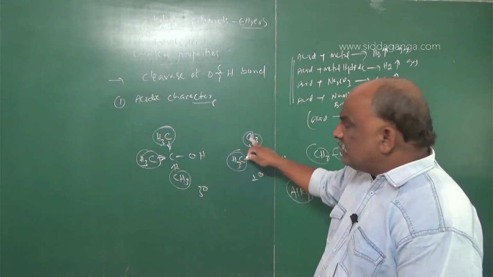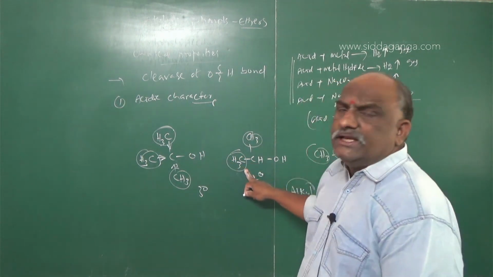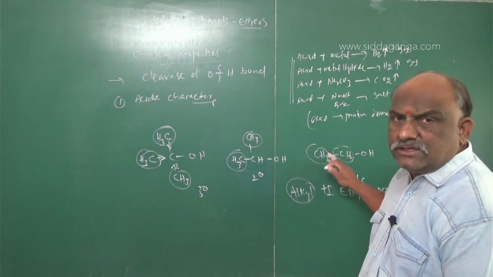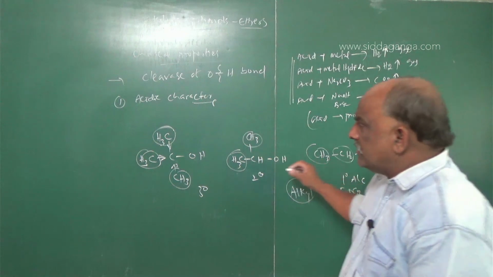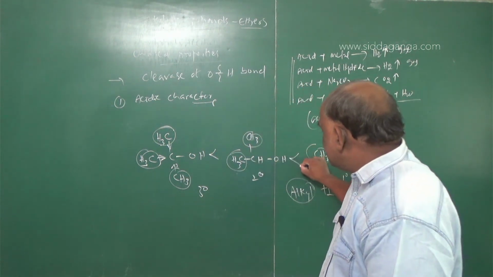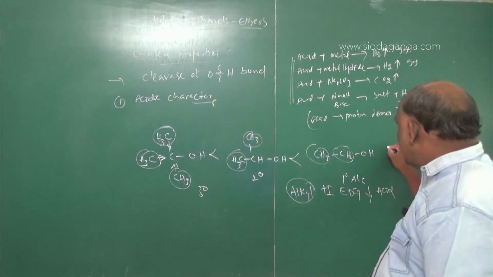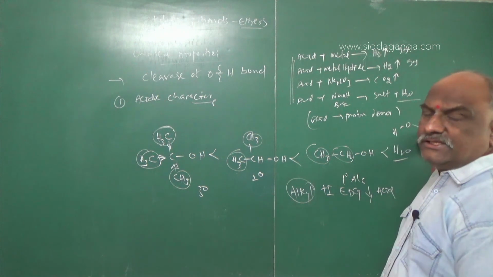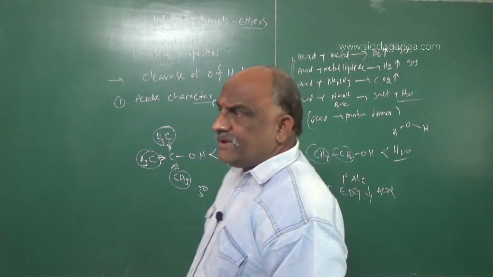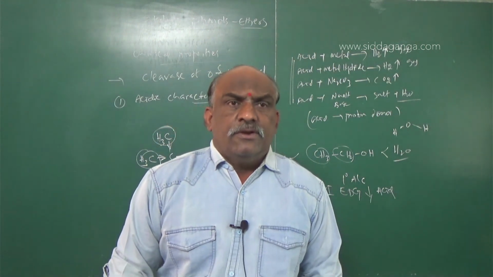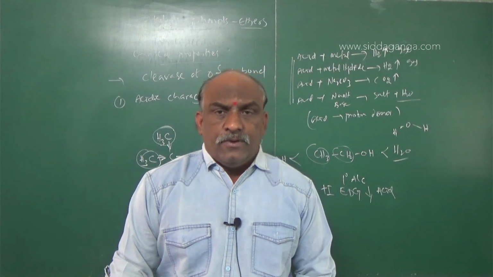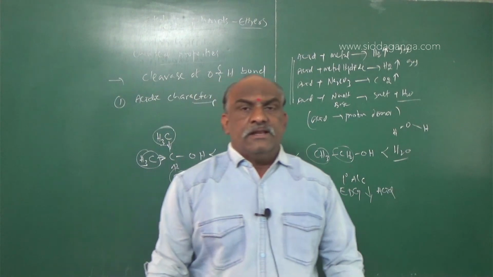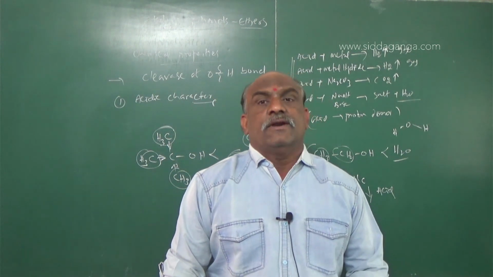Secondary alcohols have two alkyl groups. Compared to tertiary, it is a little better at donating. Primary alcohol has only one alkyl group, so compared to these two it is a little better. So the acidic character of tertiary alcohol is less than secondary, which is less than primary. And primary alcohols are less acidic than water, because in a water molecule there is H and OH, with no electron donating group. So water is a good proton donor compared to alcohols. Alcohols are weak acids, and water is a stronger acid.